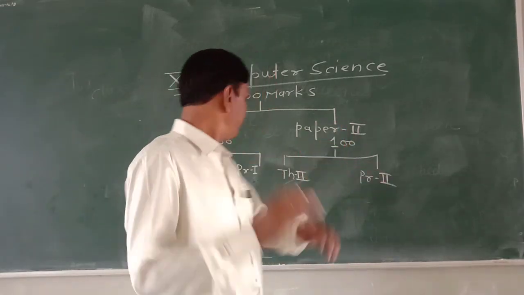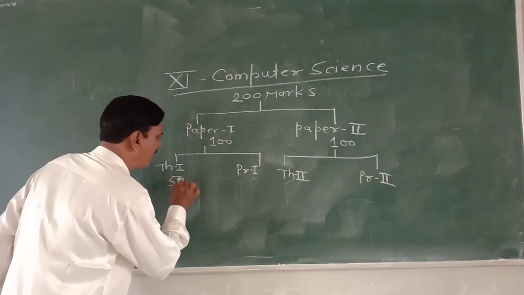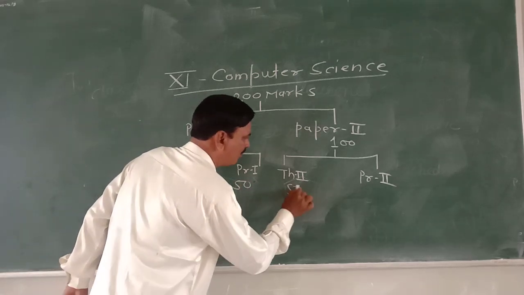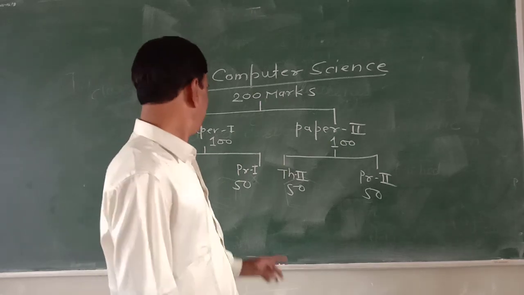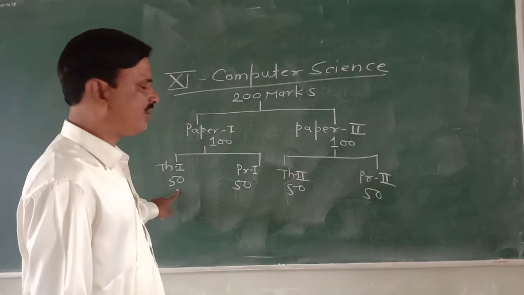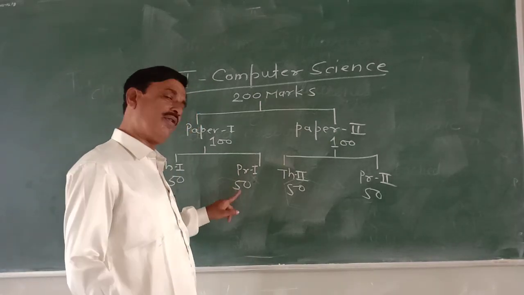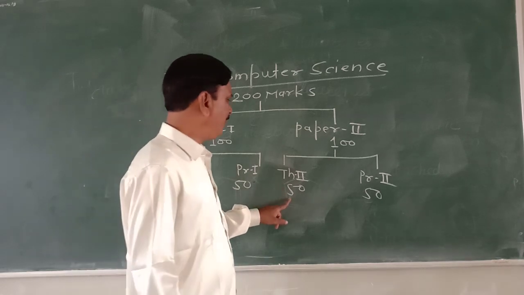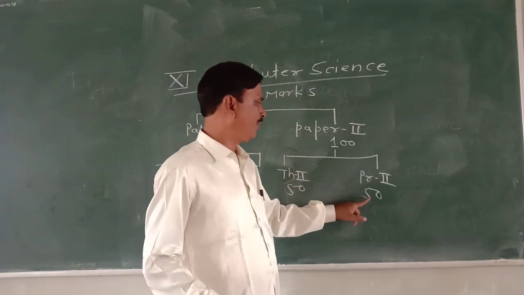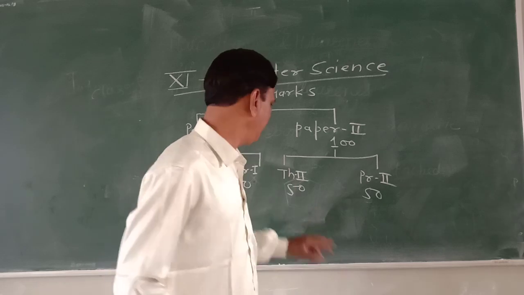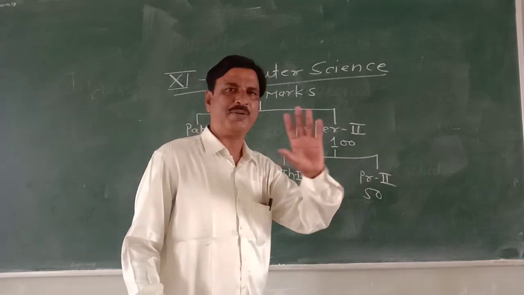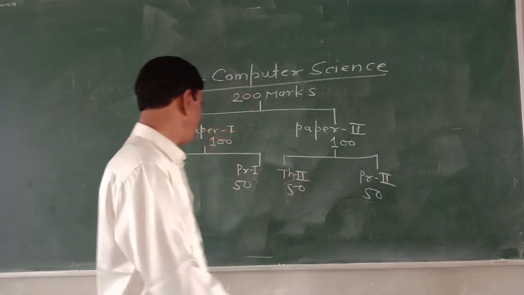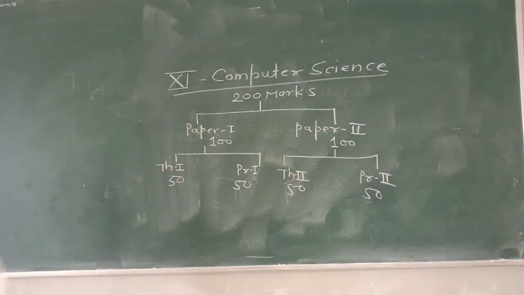So obviously this is of 50 marks, 50 marks, 50 marks and 50 marks. Thus 50 marks theory, 50 marks practical, paper first. 50 marks theory, 50 marks practical, paper second. So this is the structure. So please see how the structure is.